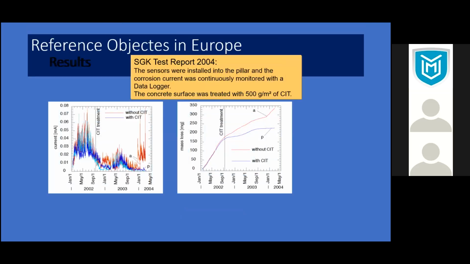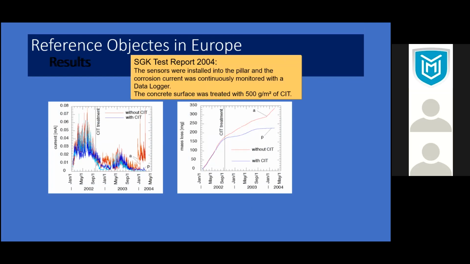So if you look at this, they are monitored for almost 2 years to see what will happen. And with CIT treatment, you can see the current. I hope everybody understands what corrosion current is. Once you have a corrosion potential and you know the resistivity, you can measure and then calculate the current. And this is the current. And you can see a significant reduction in the current.